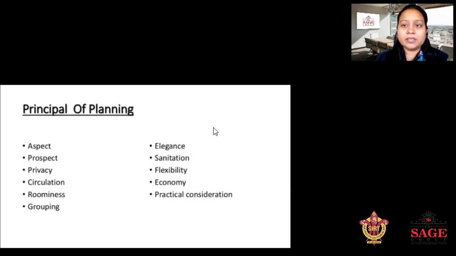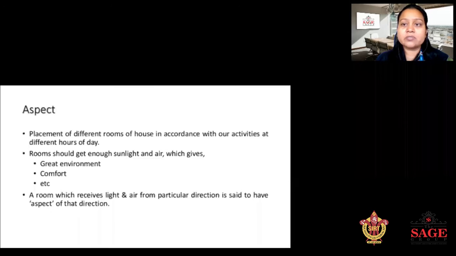Principles of planning are subdivided into 11 parts. First is aspect, next is prospect, privacy, circulation, roominess, grouping, elegance, sanitation, flexibility, economy, and practical consideration. One by one, we can study these principles of planning. Let's come to the next slide. First one is the aspect.